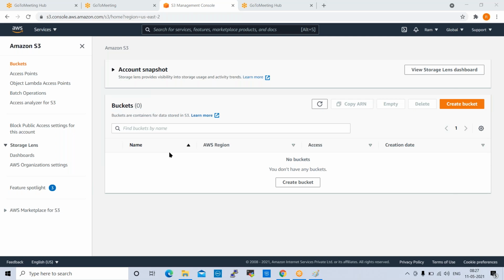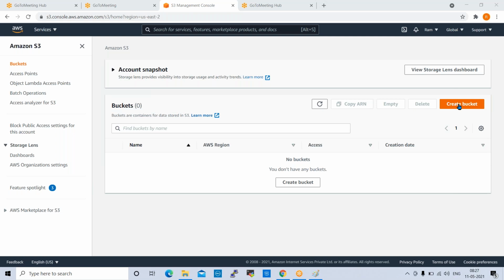For example, from the Mumbai region, from India, you created one S3 bucket. You can access that S3 bucket from anywhere. It is a global service. When I open S3, see here it is showing global service. It is not showing any region. S3 and IAM, Identity Access Management, both are global services. Now I want to create one S3 bucket here.